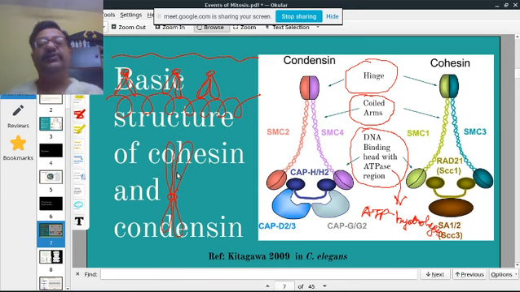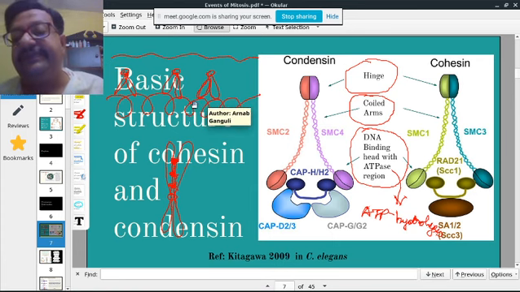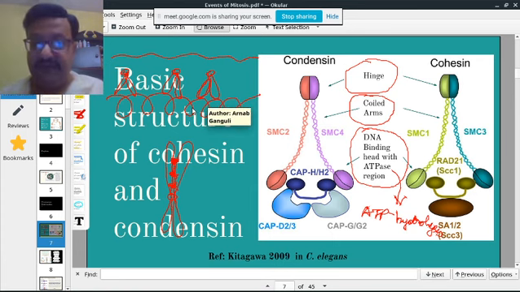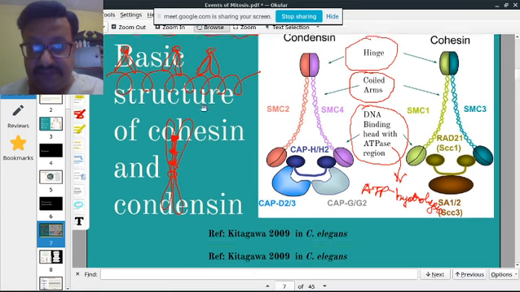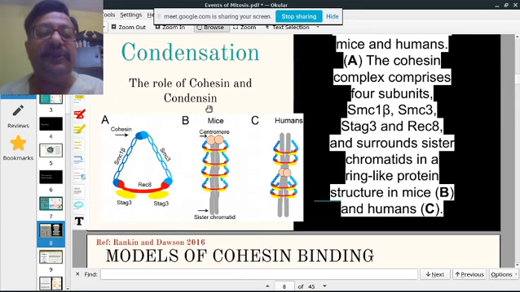This is the function of cohesin, and the other is the function of condensin. So this is the picture which you see. It's like a rubber band. In mice, the two sister chromatids are held like a rubber band.